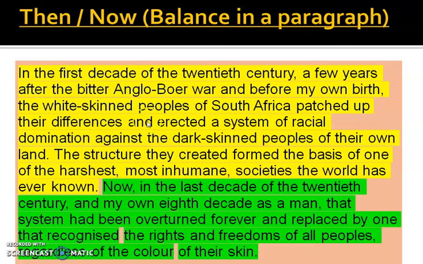Then and now balance within a paragraph. This is again a long paragraph. Historical reference has been mentioned, and then now has been mentioned. This kind of example has been discussed earlier. The students may pause the video and read carefully.